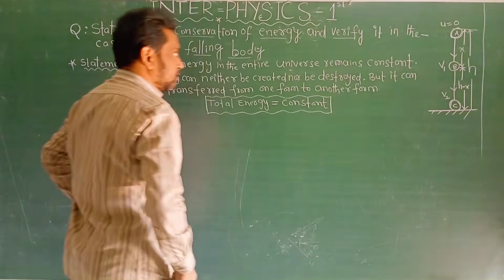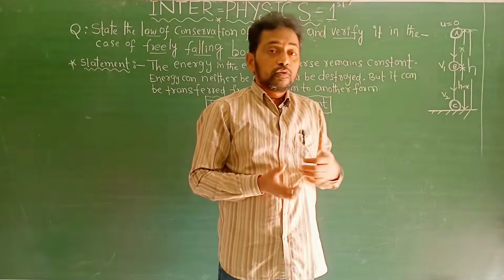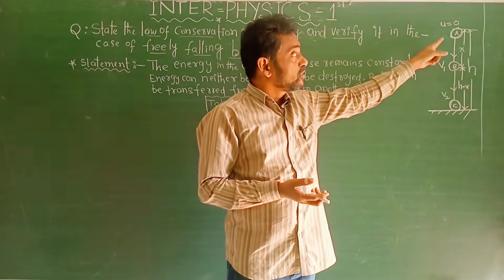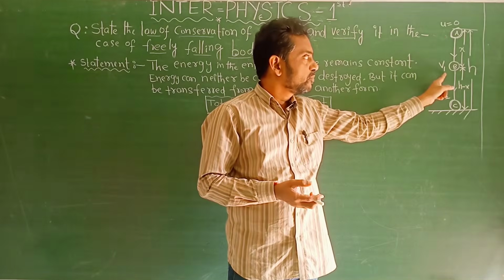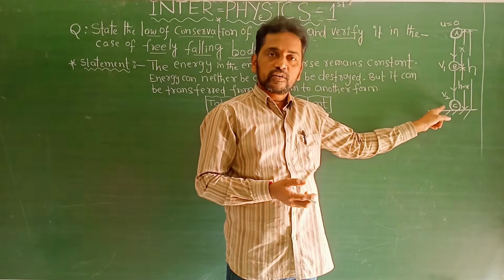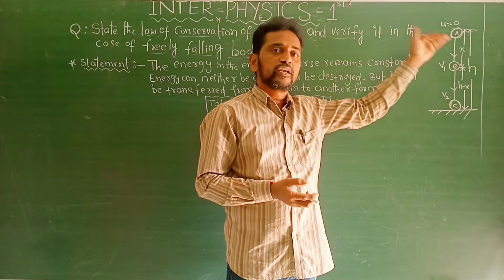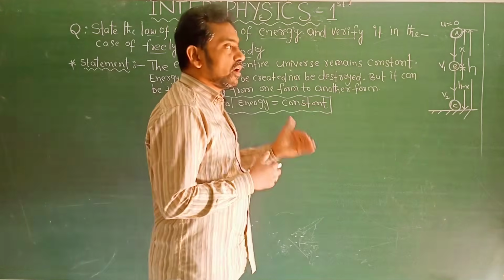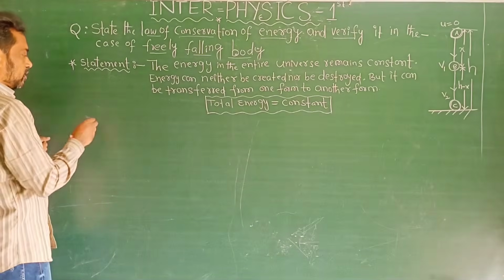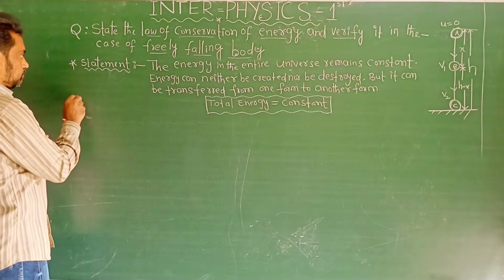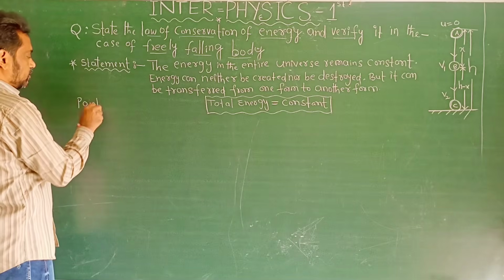Right. Now observe: what is the total energy at point A, what is the total energy at point B, and what is the total energy at point C. Find the total energy at points A, B and C. Firstly, discuss one by one. Point A.